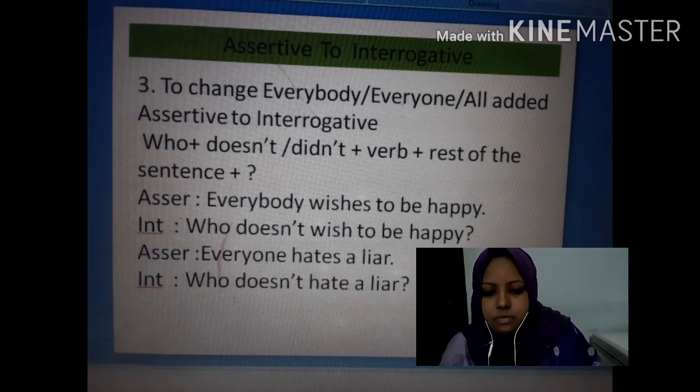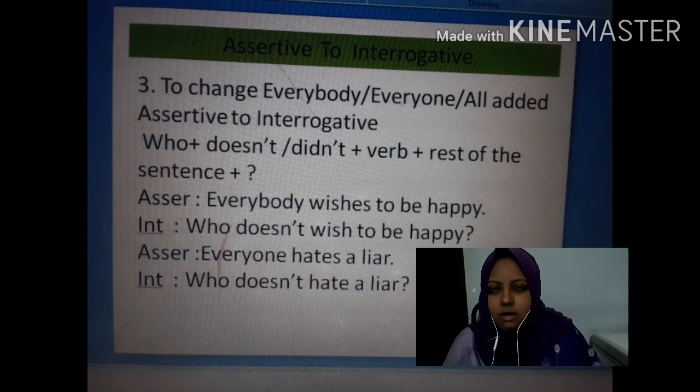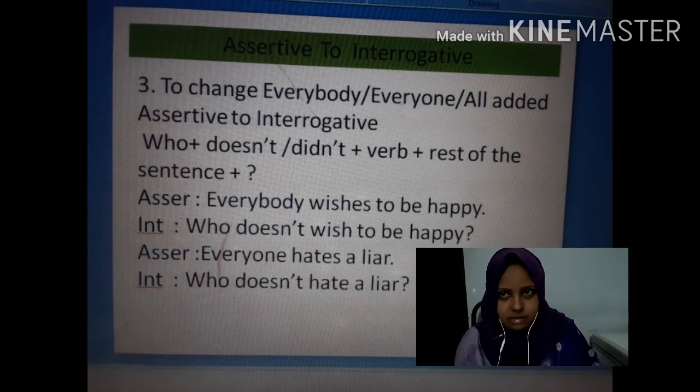Now today's 3-number rule, that is to change everybody, everyone, all added assertive to interrogative. Everybody, everyone and all added assertive to interrogative. What will be the structure? The structure will be who plus doesn't or didn't plus verb plus rest of the sentence plus note of interrogation. Okay. We can take example.